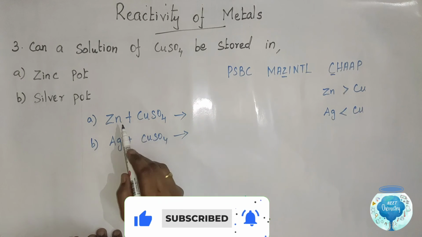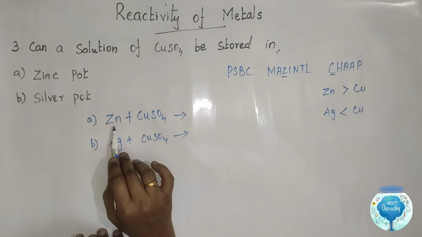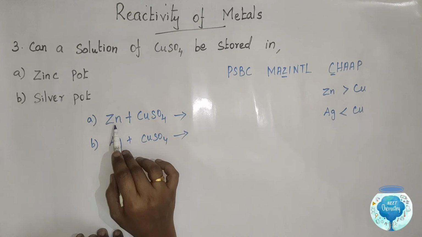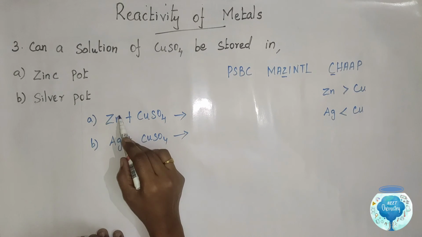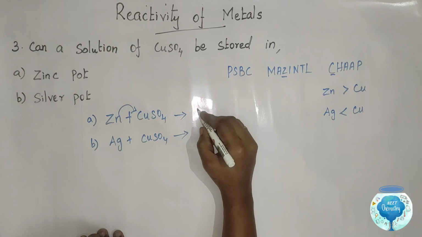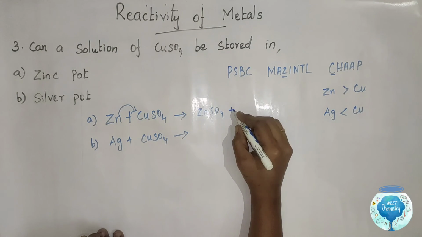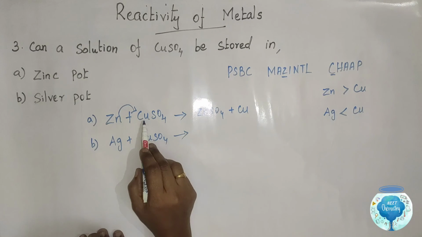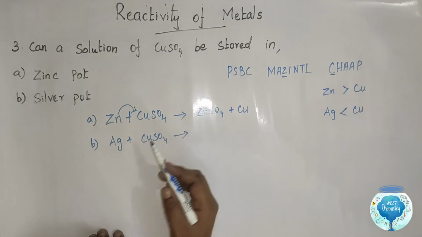The more reactive metal displaces the less reactive metal easily. So zinc is the more reactive metal. Zinc displaces the copper from copper sulfate solution easily, giving the product zinc sulfate and copper. So the color of copper sulfate changes to colorless.